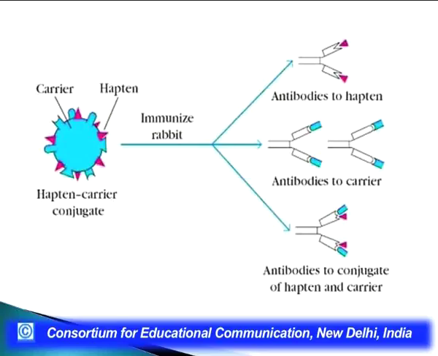The typical example is dinitrophenol. This is 2,4-dinitrophenol. It is a molecule which is a very good hapten. It can combine with the antibody which is produced against it, but on its own 2,4-dinitrophenol would not lead to production of the specific antibody. Now, if this 2,4-dinitrophenol is combined to BSA, that is bovine serum albumin, as a carrier, both of them act as a hapten carrier conjugate and lead to specific antibodies which are produced against dinitrophenol. So, hence the haptens can be made immunogenic in this way.